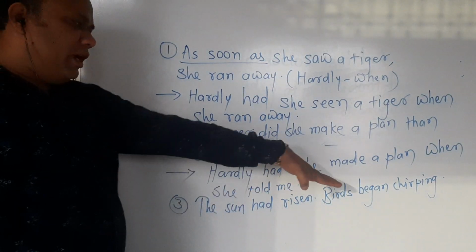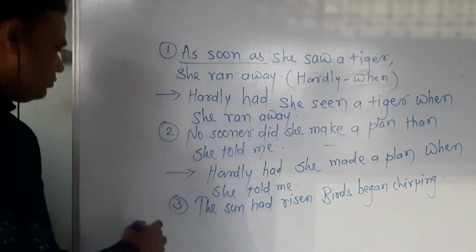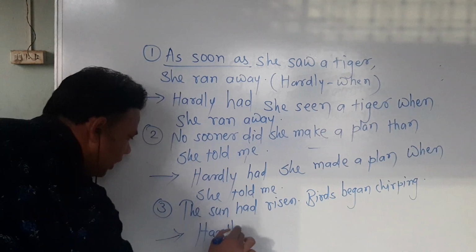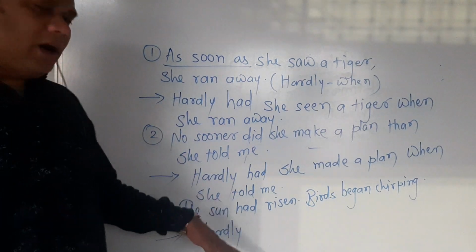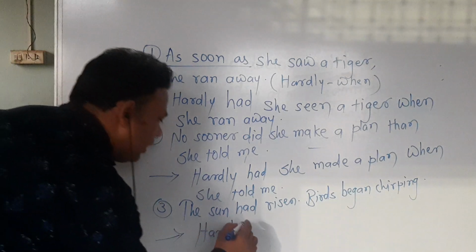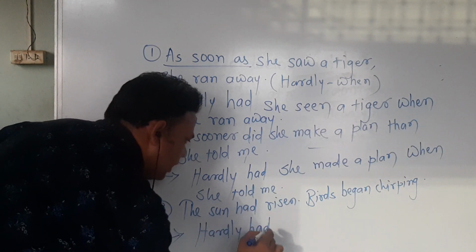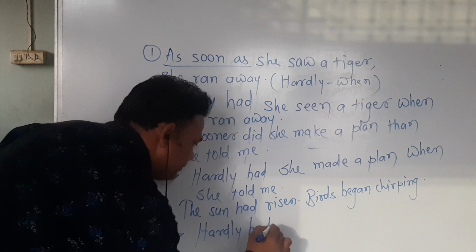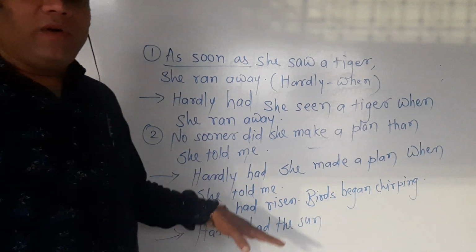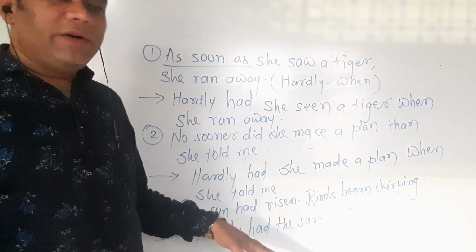So here two independent sentences are given. Answer we have to start with "hardly". After using the word "hardly", here also we have to use the helping verb "had". "Hardly had the sun." In the sentence of "hardly when", the main verb comes in the third form.